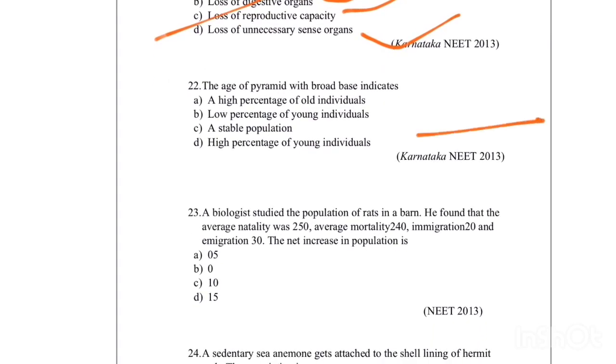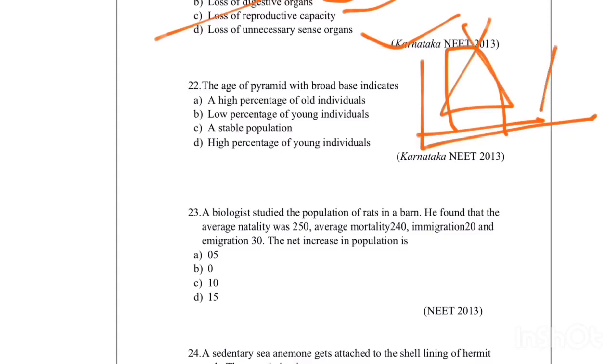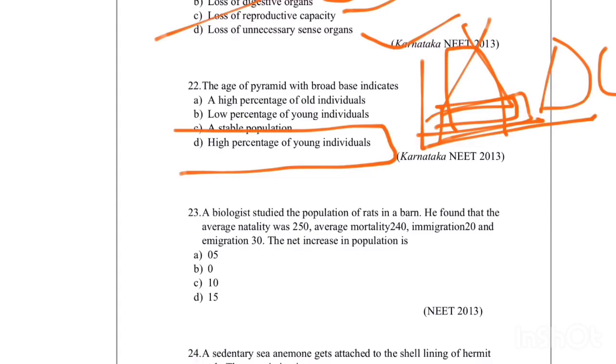Next one is age pyramid with broad base. We have studied three types of age pyramids, where the pyramids form bell shape, urn shape, and triangular shape. In triangular shaped, what happens? There is a broad base. Broad base means they have more number of young population. Pre-reproductive age group is more. So the answer: higher percentage of old individuals, no. Low percentage of young individuals, no. Stable population, no. High percentage of young individuals. So there will be high population of young individuals.